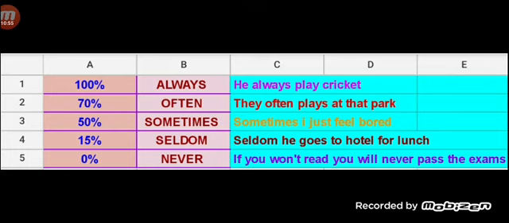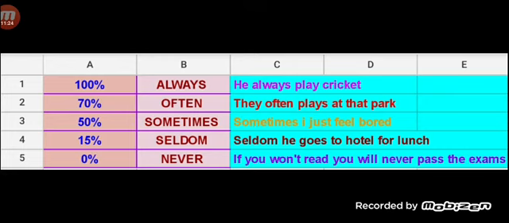So how many times does always come? 100%. So always comes 100%. When the action is done every time, it is called always. Often is only limited up to 70%. That means the action is not done as frequently as always, which is 100%.